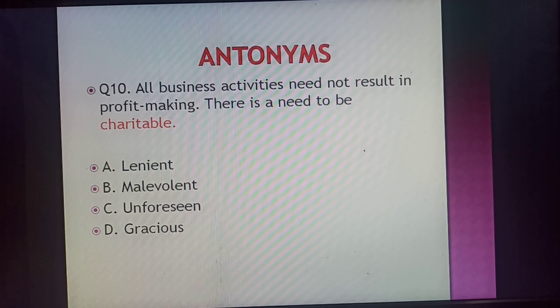Its antonym is malevolent, and mind you, its synonym will be benevolent. Charitable means benevolent, like kind. So that means charitable, and the antonym for this will be malevolent, that is unkind, क्रूरता, और इसका synonym हो जाएगा दयालुता.